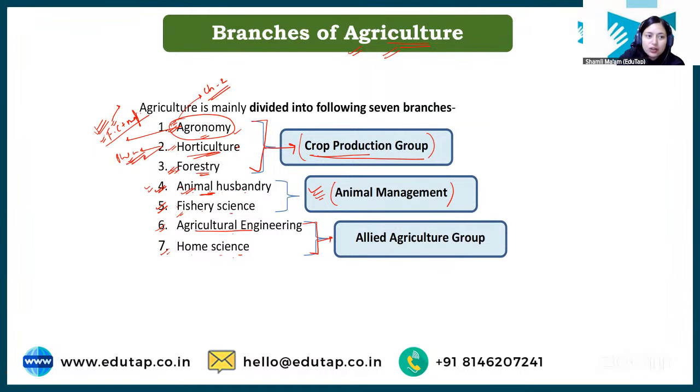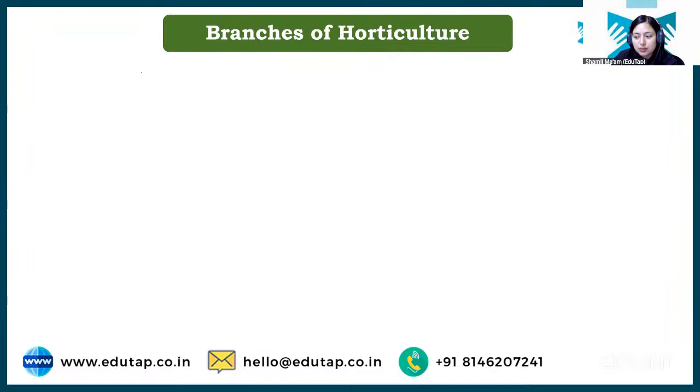Now students, in your examination, a direct question has been asked regarding the branches of agriculture. So you need to know all these branches, especially agronomy, horticulture, forestry, animal husbandry, fisheries, and agriculture engineering. Okay? So I have marked it with a star here. It is important. You need to learn it. Clear? Moving to the next, which is branches of horticulture.